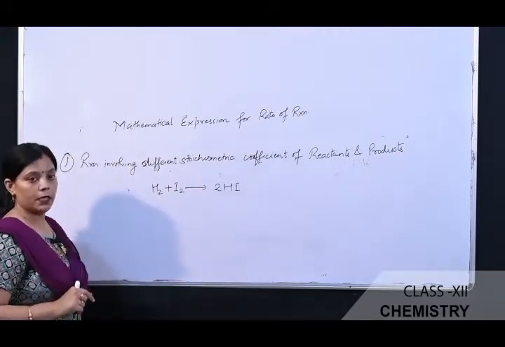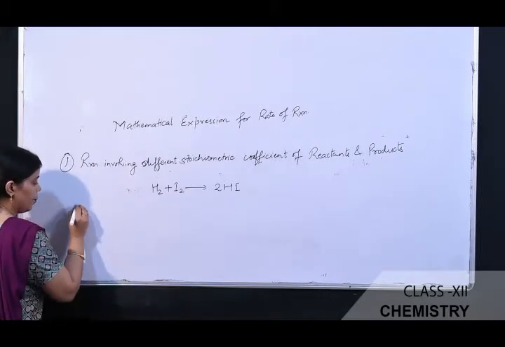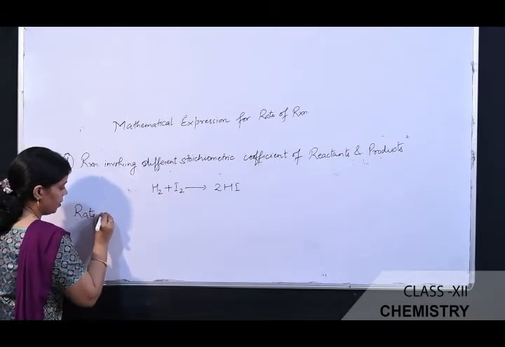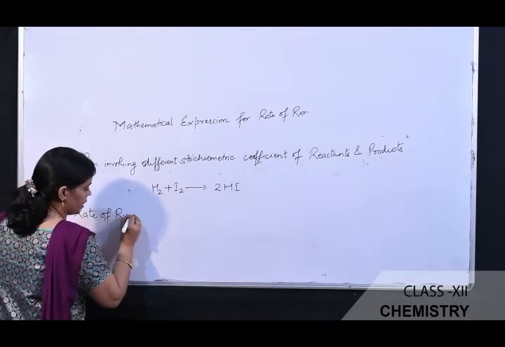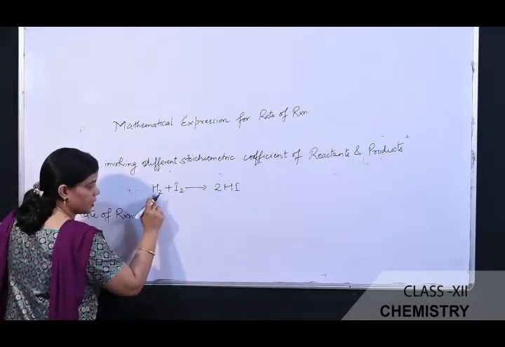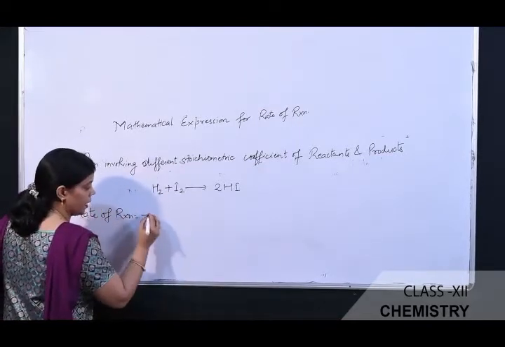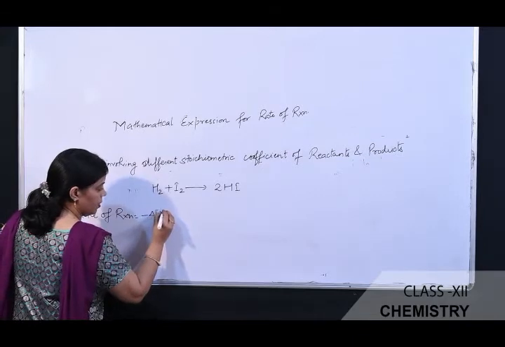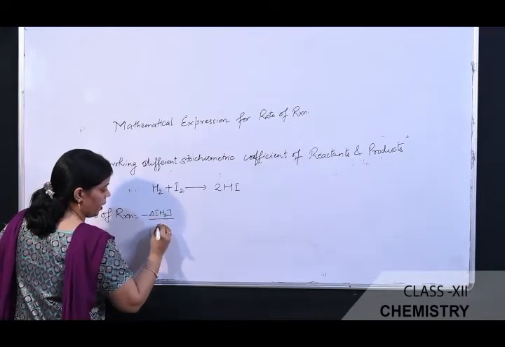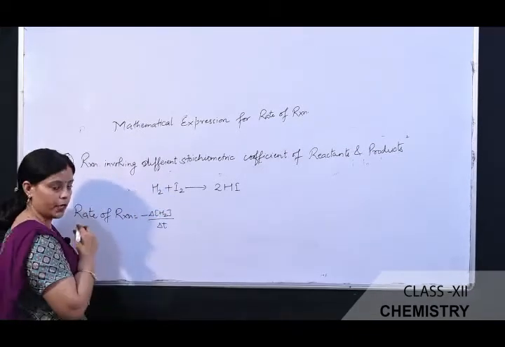So for this reaction, the rate of the reaction can be mathematically expressed as: rate of the reaction is equal to, since this is the reactant, we are placing a negative sign, minus change in the concentration of hydrogen divided by time taken.